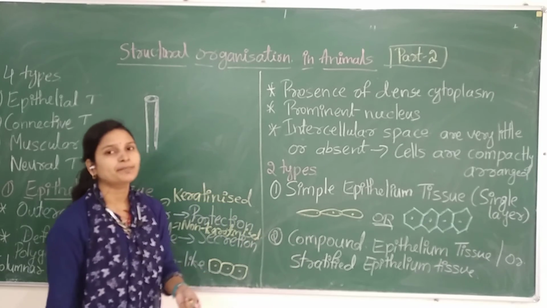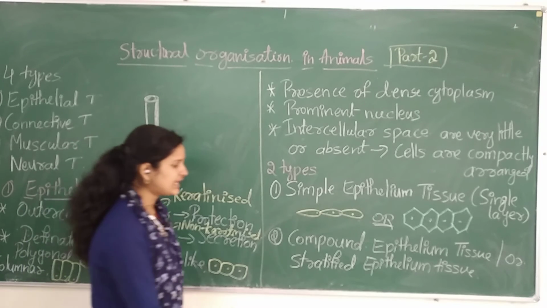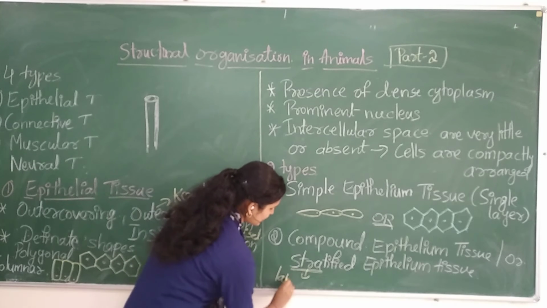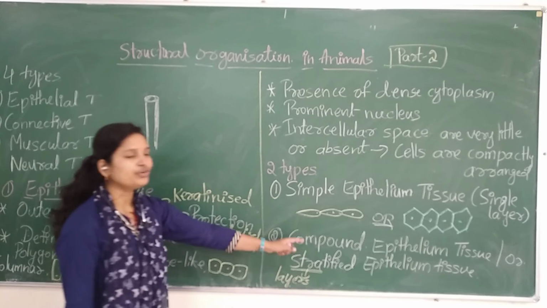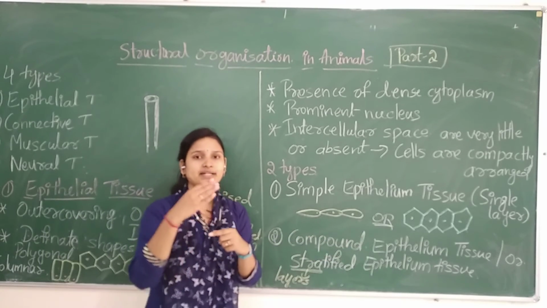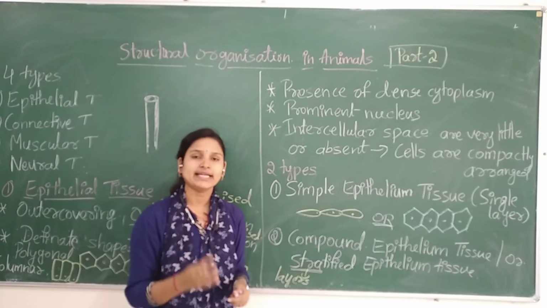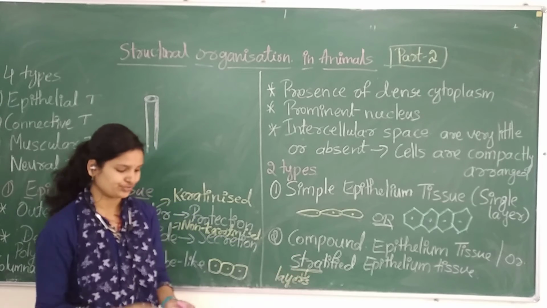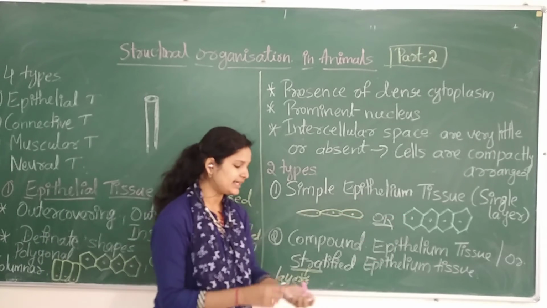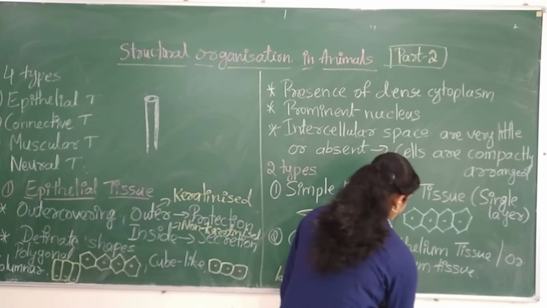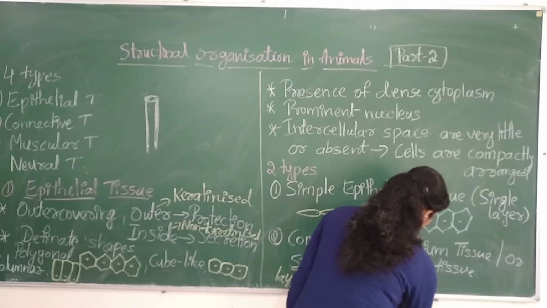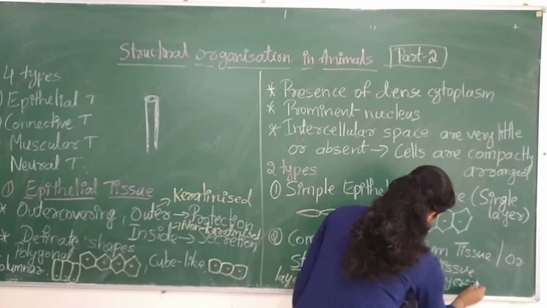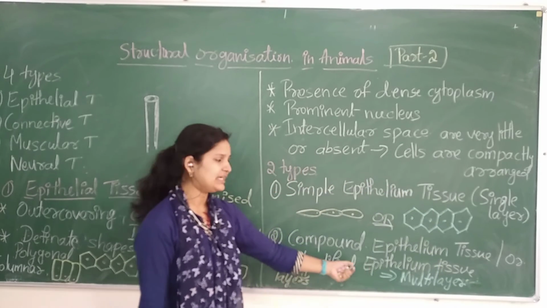So what do you mean by compound epithelium? Before that, try to understand that strata means layer. So compound epithelium tissue is nothing but the presence of layers. A multi-layered structure we call compound epithelium tissue. Here, simple has only a single layer, but here a multi-layered structure will be there. There will be the presence of multiple layers.